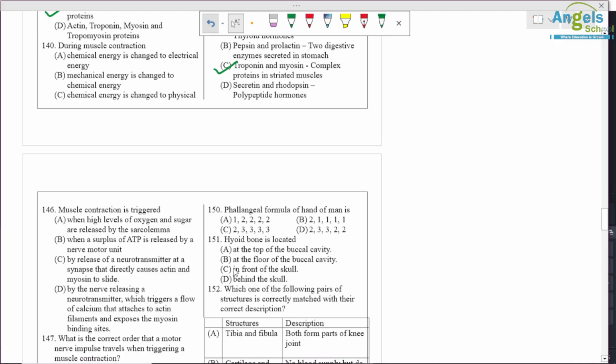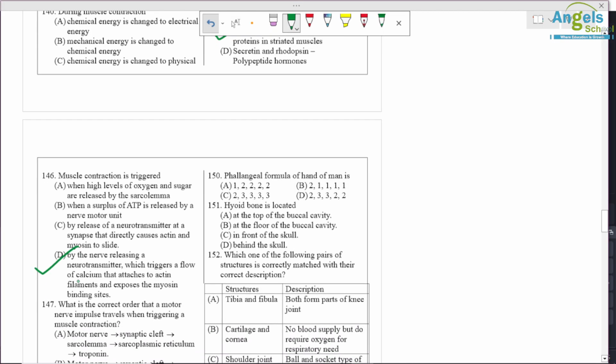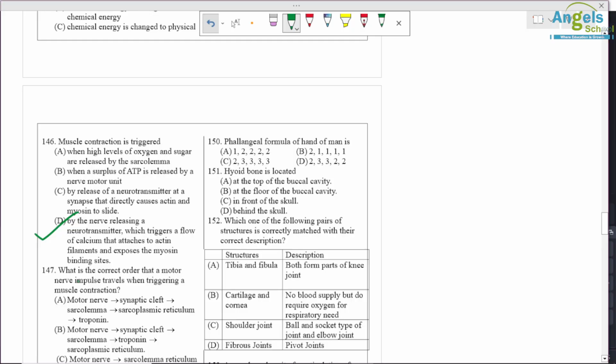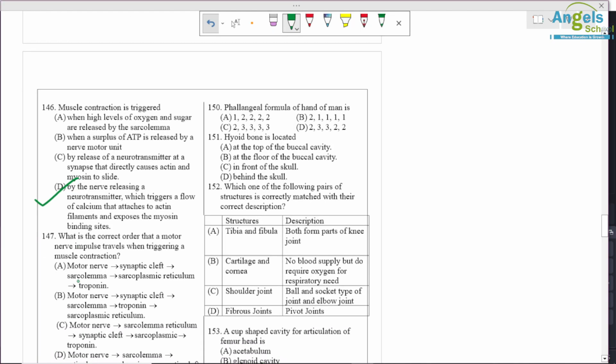Question number 146. Muscle contraction is triggered by, okay, so when neurotransmitter is released, it triggers a flow of calcium and it attaches to actin filament and exposes myosin binding sites. So option D is correct. What is the correct order of motor nerve impulse travel when triggering a muscle contraction? Okay, so motor neuron, synaptic cleft, sarcolemma, sarcoplasmic reticulum and troponin.